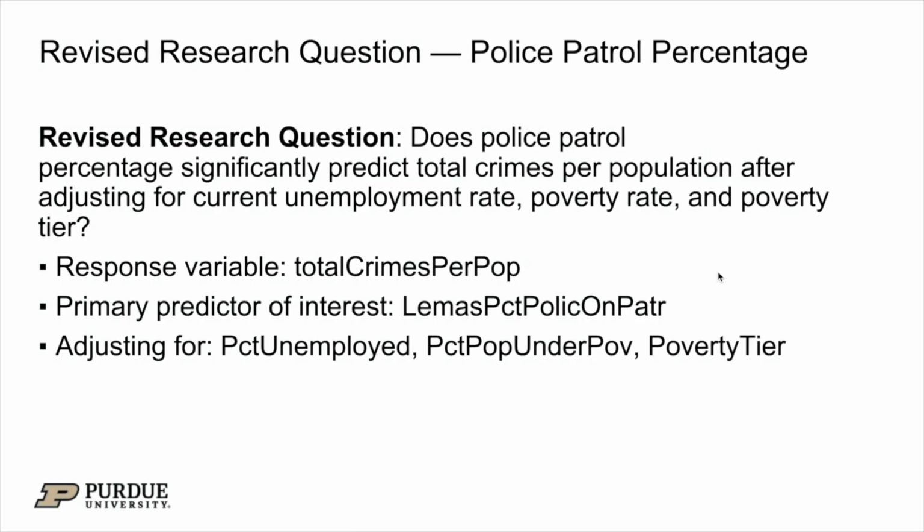So I'm doing the police patrol percentage, and the revised research question is, does police patrol percentage significantly predict total crimes per population after adjusting for current unemployment rate, poverty rate, and poverty tier? The response variable here is total crimes per population. The primary predictor of interest is percent police on patrol. We're adjusting for percent unemployed, percent population under poverty, and poverty tier.